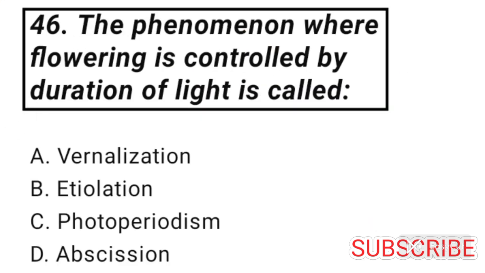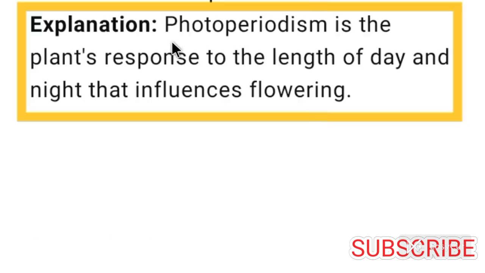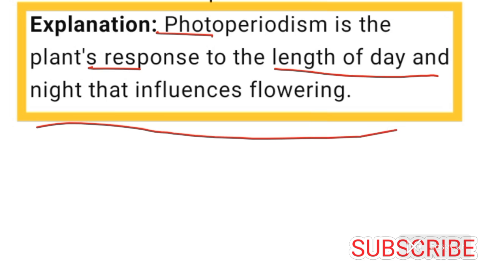Question number 46. The phenomenon where flowering is controlled by duration of light is photoperiodism. So option C is correct for question number 46. Photoperiodism is the plant's response to the length of day and night that influences flowering.